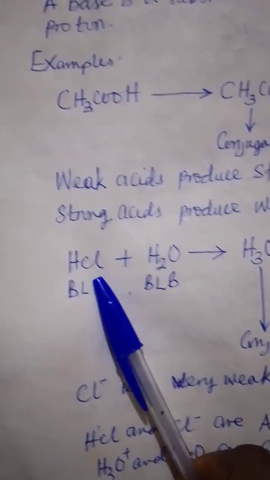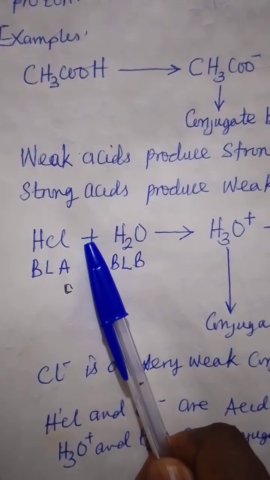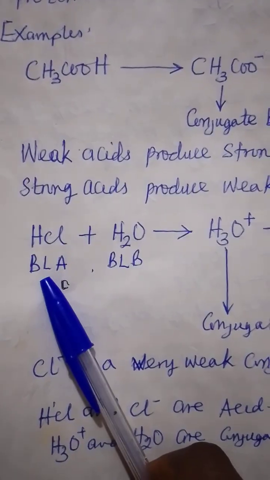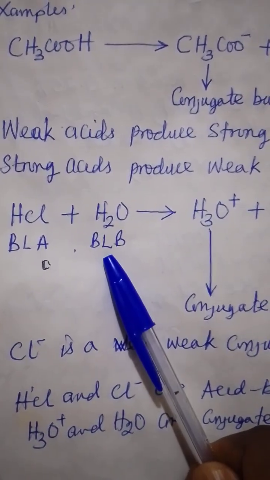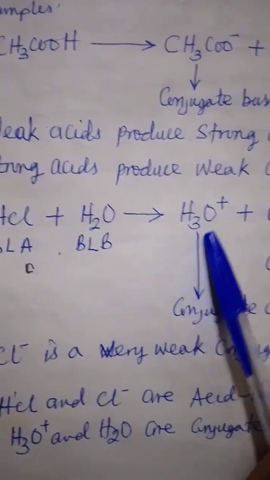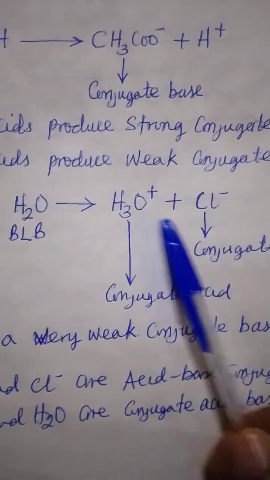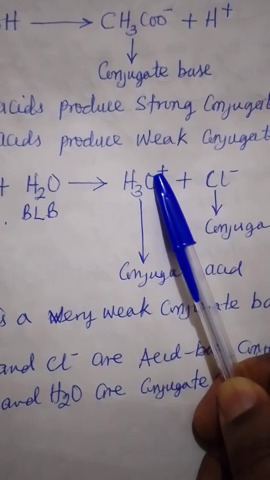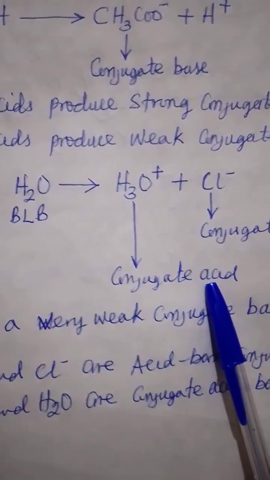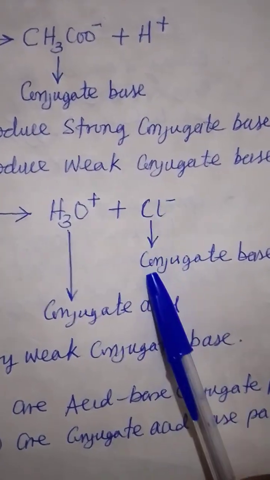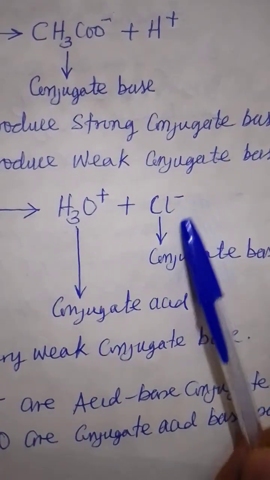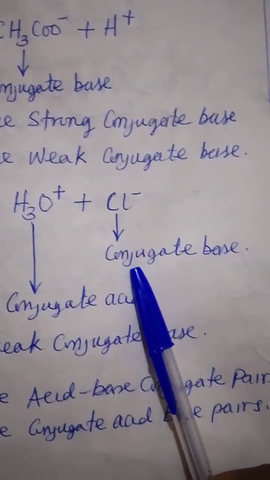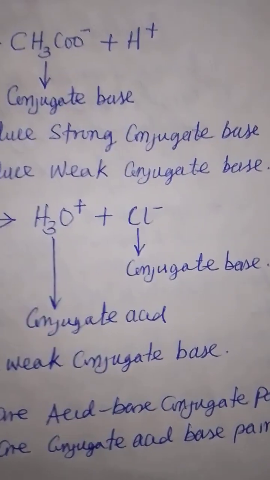So let's look at the next example. HCl plus H2O. This is Bronsted-Lowry acid, Bronsted-Lowry base. If these two react, it's going to give oxonium ion and chloride ion. The oxonium ion, because it has the ability to donate a proton, becomes a conjugate acid. The Cl minus, the chloride ion, has the ability to accept a proton. It becomes a conjugate base.